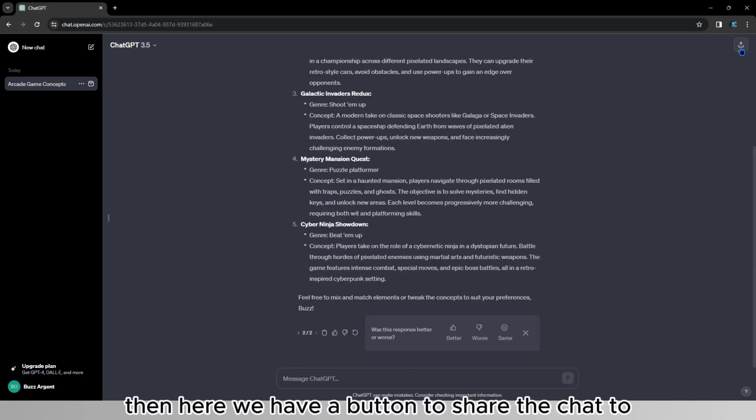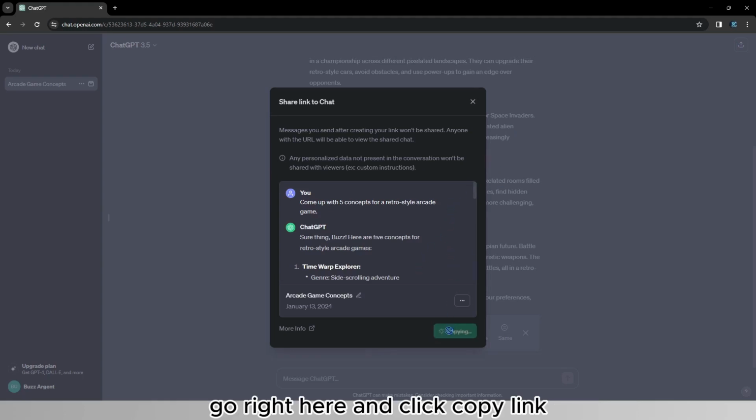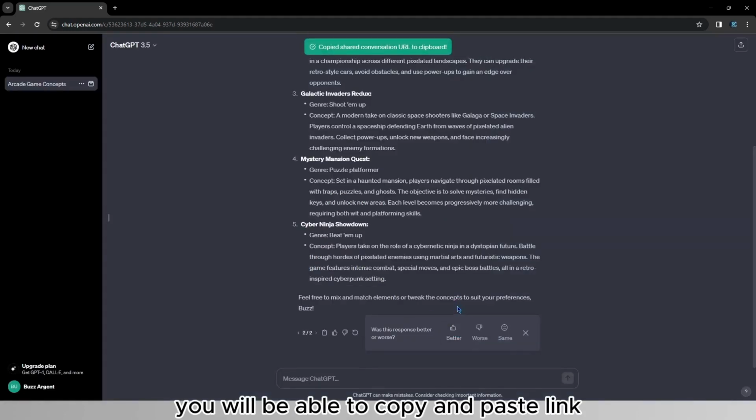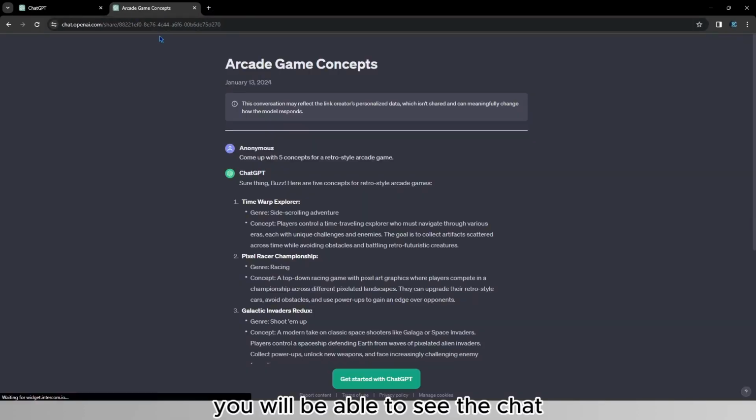Then here we have a button to share the chat. If you go ahead right here and click copy link, you will be able to copy and paste the link. And if you open a new tab and paste it, you will be able to see the chat.